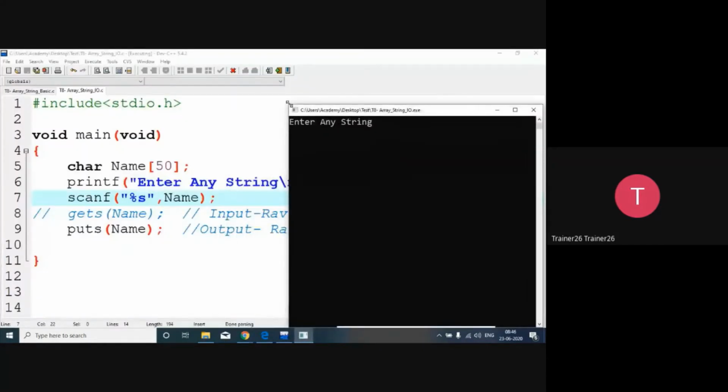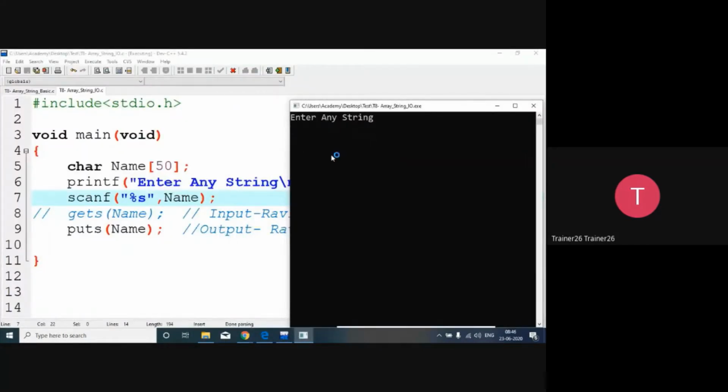So basically, enter any string, and now scanf is expecting some kind of input. I am giving Ravi space SRT space Nagpur. So it's reading only Ravi. Why is it reading only Ravi? Because it terminates at a space.